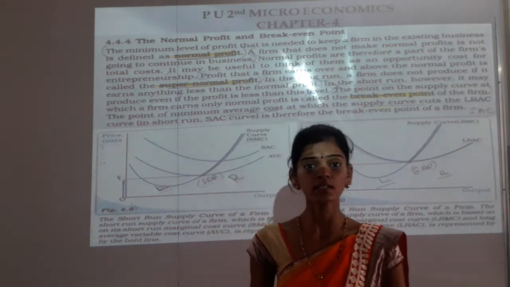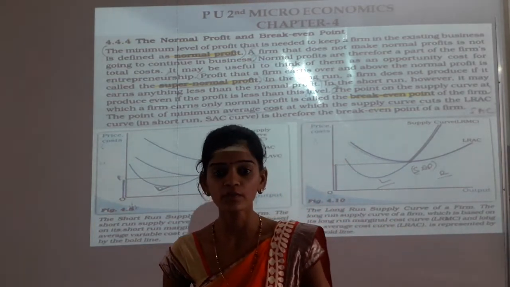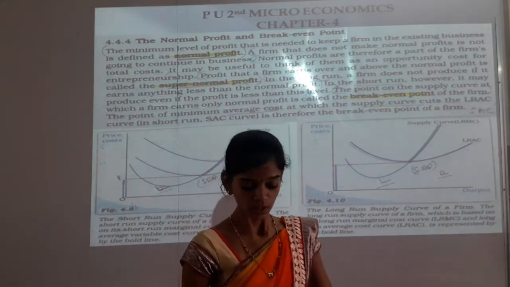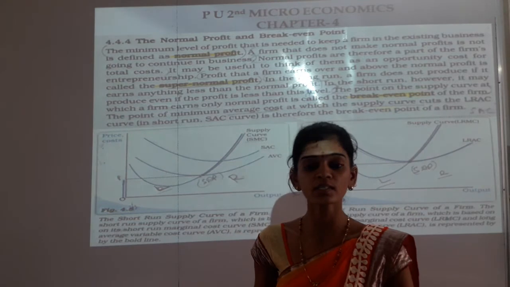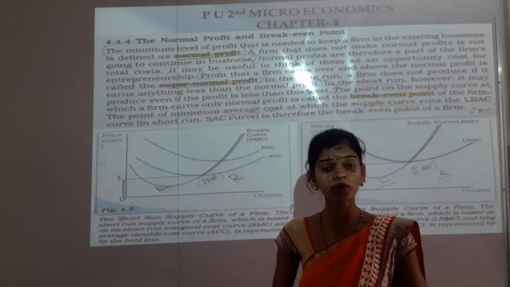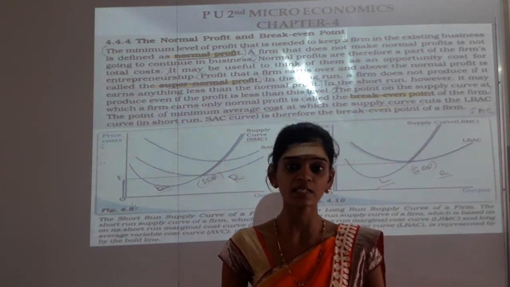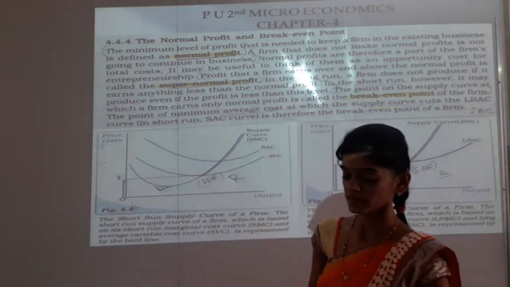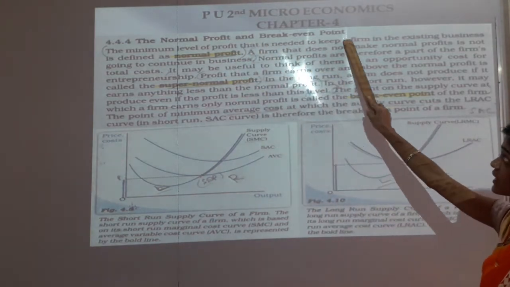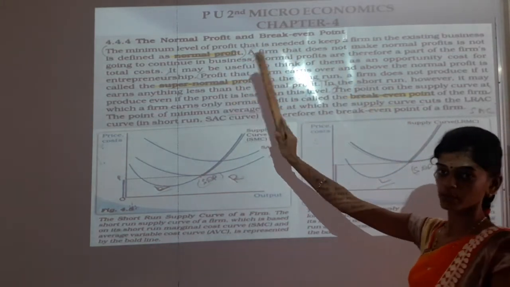So supply is nothing but selling of the output for the given amount of technology or given amount of resources. So in that supply curve there is a long run supply curve, and again there is case 1, case 2, and a short run supply, and there is case 1, case 2. So today in class we discuss the normal profit, break-even profit and super normal profit.